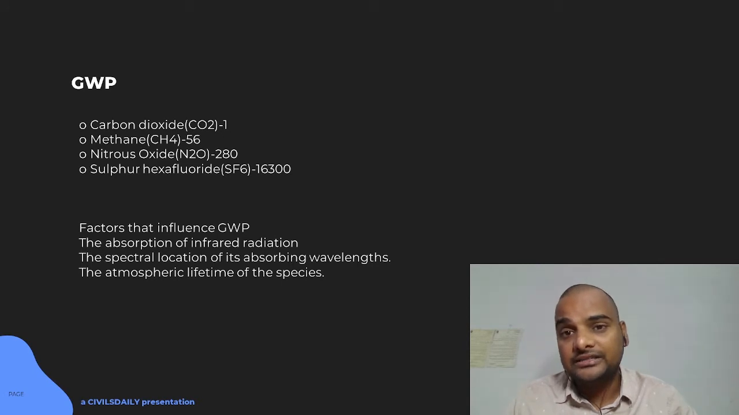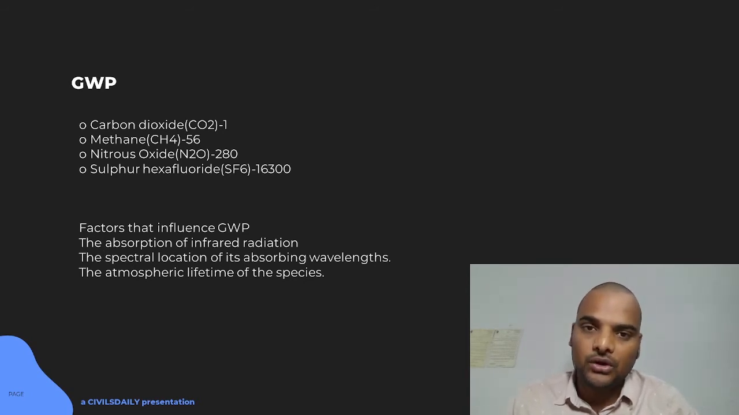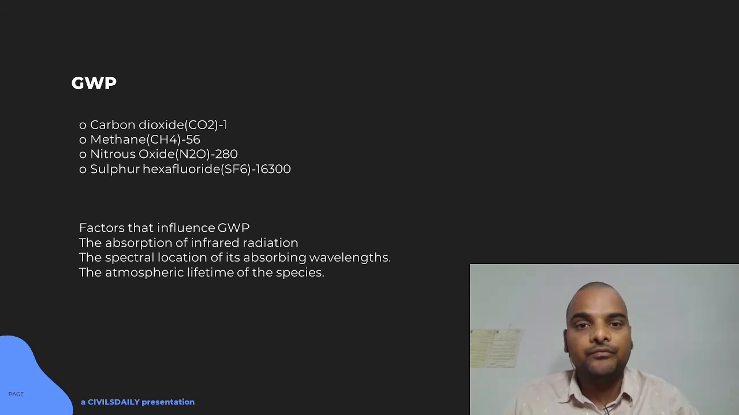One example of this is water vapor. It is one of the most potent global warming creating species of greenhouse gases, but it does not stay in the environment for long. So the overall warming effect of water vapor is insignificant.